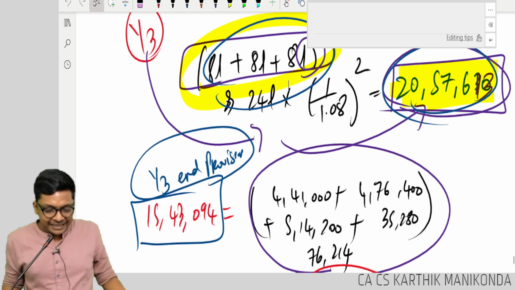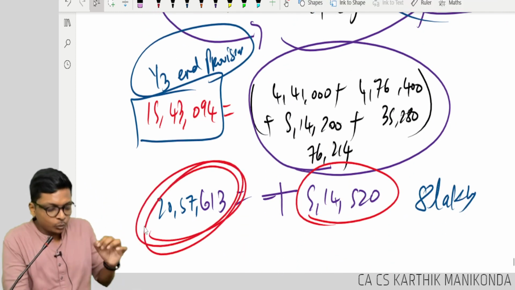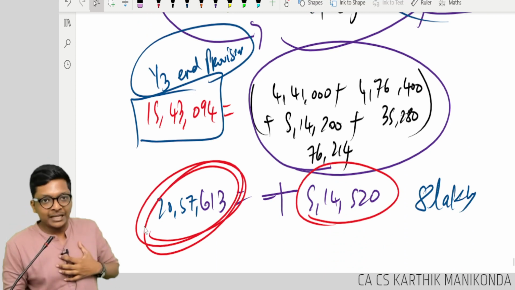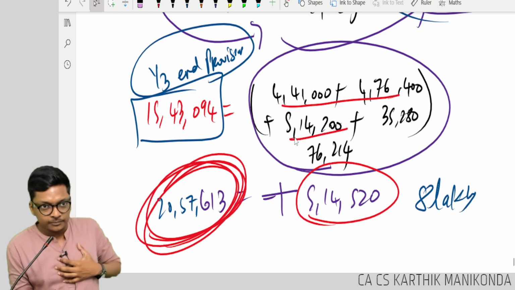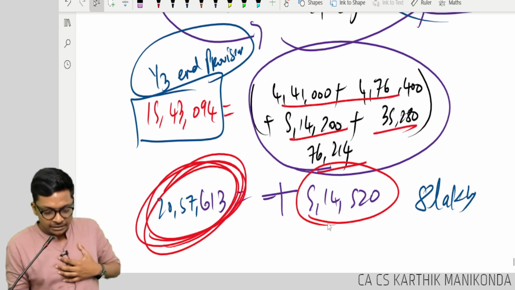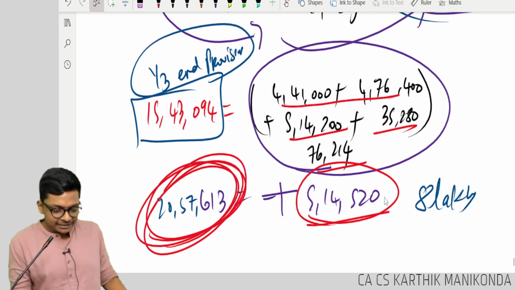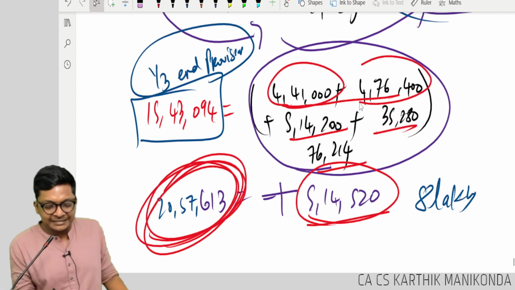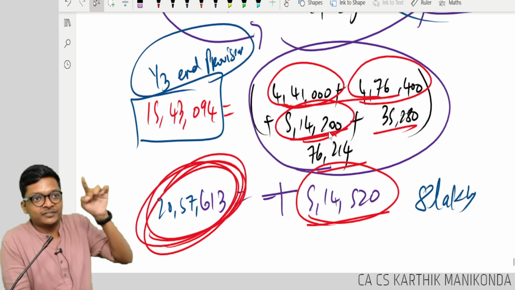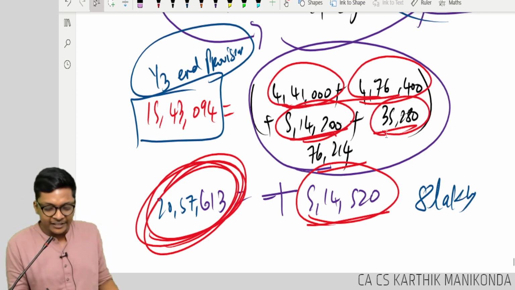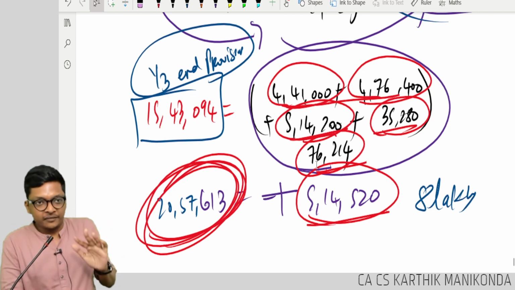So my total debit to reach 20 lakh 57,613 is current service cost plus interest plus past service cost, correct? 4,41,000, 4,76,400 plus 5,14,200 is the current service cost of each of the respective years. 35,280 and 76,214 is the interest of each of the respective years.